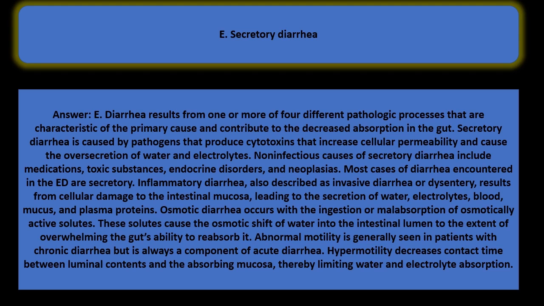Inflammatory diarrhea, also described as invasive diarrhea or dysentery, results from cellular damage to the intestinal mucosa, leading to the secretion of water, electrolytes, blood, mucus, and plasma proteins. Osmotic diarrhea occurs with the ingestion or malabsorption of osmotically active solutes. These solutes cause the osmotic shift of water into the intestinal lumen to the extent of overwhelming the gut's ability to reabsorb it. Abnormal motility is generally seen in patients with chronic diarrhea but is always a component of acute diarrhea. Hypermotility decreases contact time between luminal contents and the absorbing mucosa, thereby limiting water and electrolyte absorption.